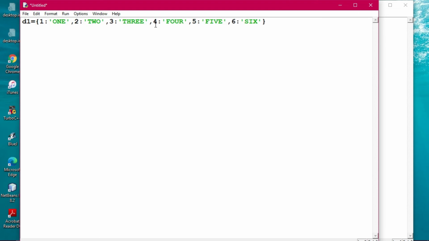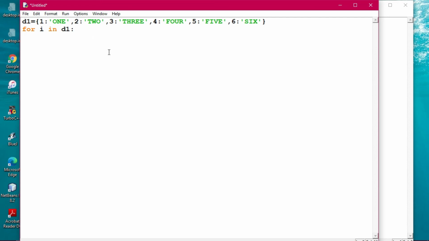Now I want to access this dictionary. So what I will write: for i in d1, give a colon sign, and the indexing will take place in this way. After pressing enter, wherever the cursor goes, from there only your indexing will begin. All right, don't change the cursor position. If you think that it will start from here, you will be within a grip of error, an invalid indexing error might occur.